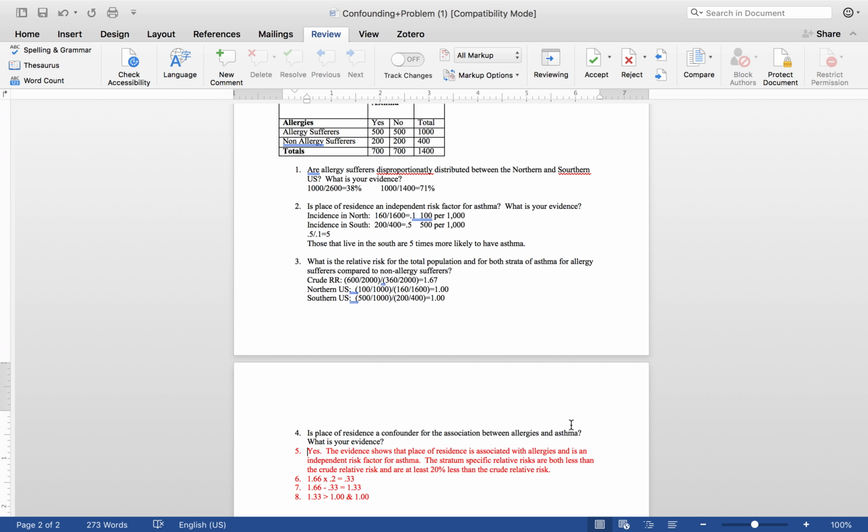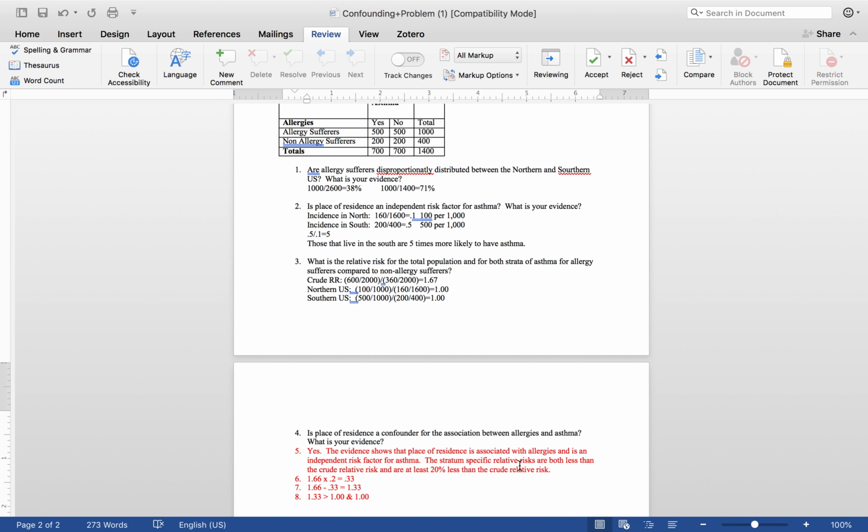And that's because both of our stratum-specific rates, which is these two relative risks that we calculated for the north and the south, which were both 1, they're both less than the crude relative risk of 1.67. So remember, they have to either be both greater or both less. And so in this case, they're both less than our crude relative risk. And they also have to be at least 20% different than our crude relative risk. And so in most of our problems, you've seen that both of the stratum-specific rates are less than the crude relative risk. So we would say in this problem that the crude relative risk has to be at least 20% greater than our stratum-specific rates.